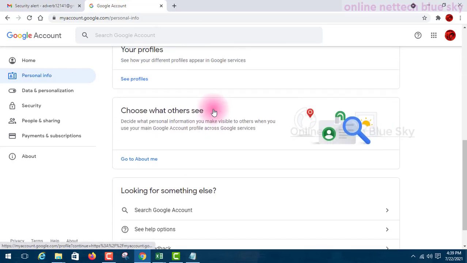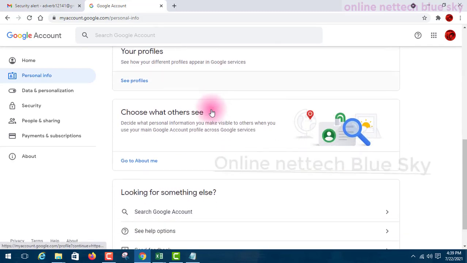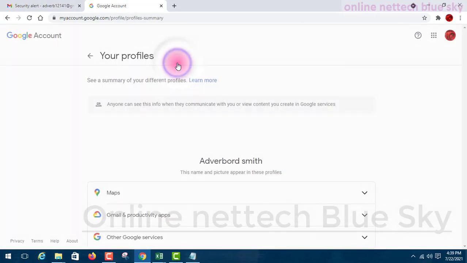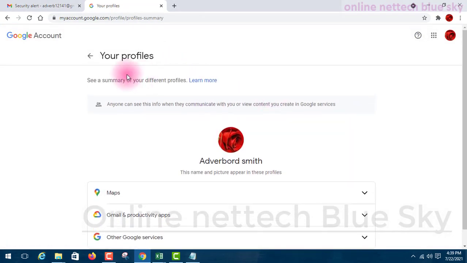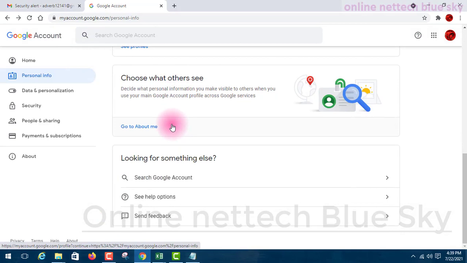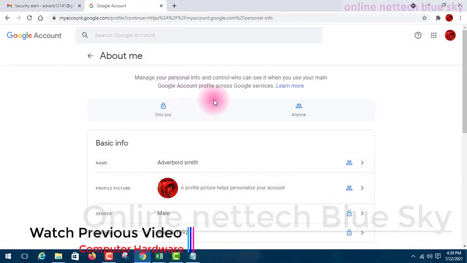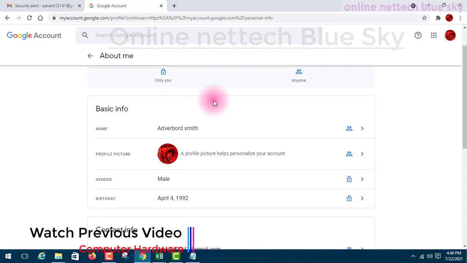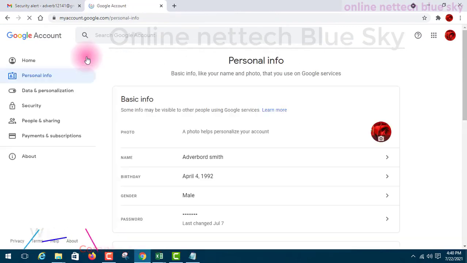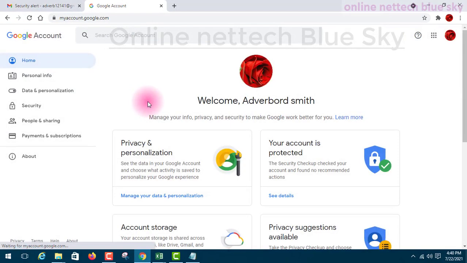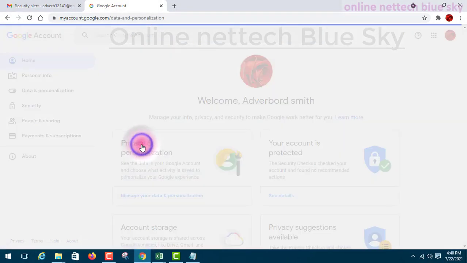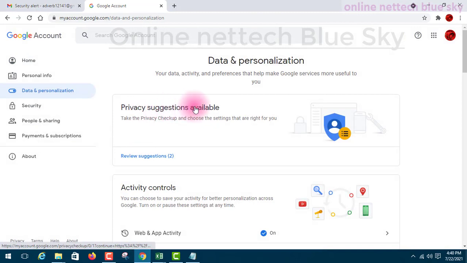Okay, and your profile, you can see here your profile related information, and you can see this is your profile, and you can see this is choose what others see. So others see different types of your information. Okay, so you can see here this is personal information, privacy and personalization.